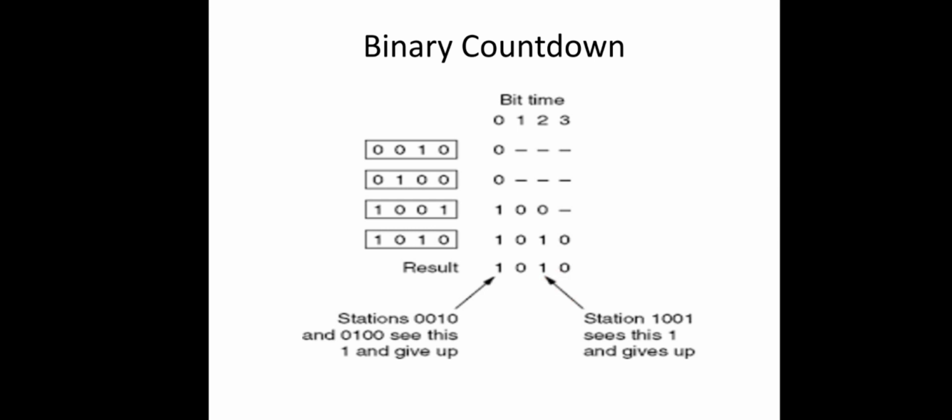So what is the overhead in the binary countdown method? If there are n different stations, log n to the base 2 will be the number of bits required to represent the corresponding binary addresses, right? Here we have 16 different stations, so we are using 4 bits to represent them, and these 4 bits are the contention period slots. The 4 bits are required as overhead here, the contention period.